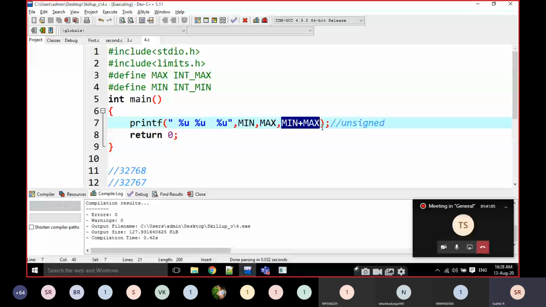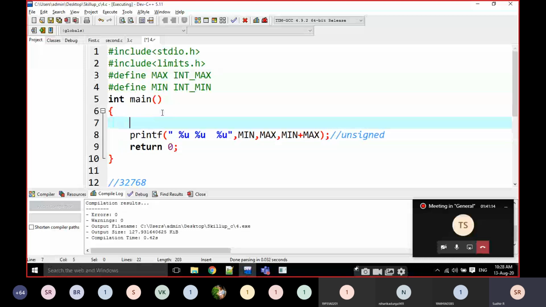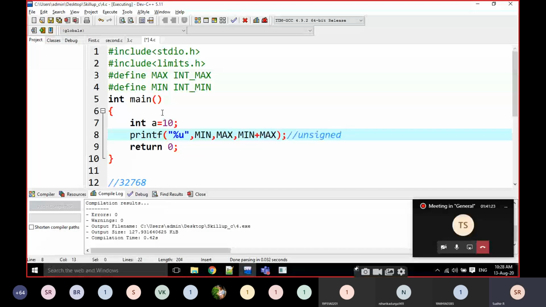Just observe this value. Now I am going to write int a is equal to 10. I'm going to write here unsigned integer. Now a value is an unsigned integer.